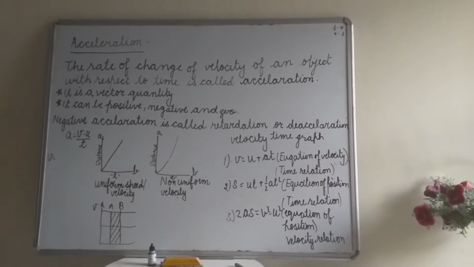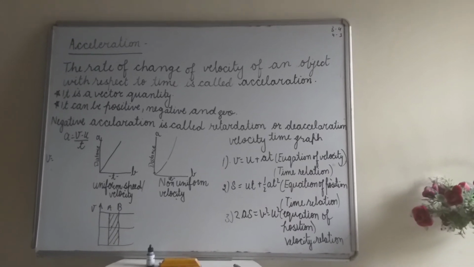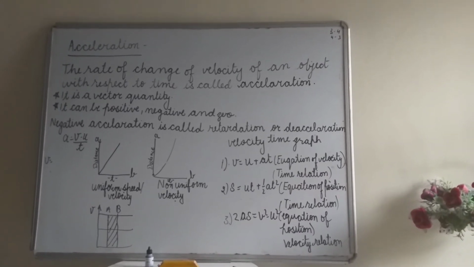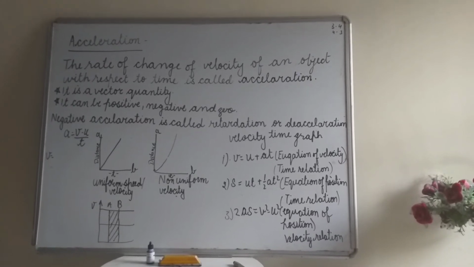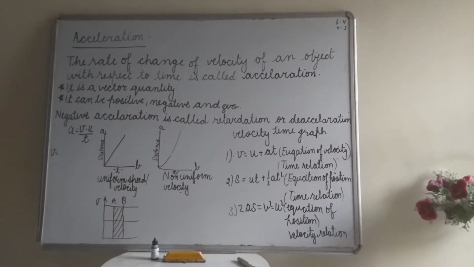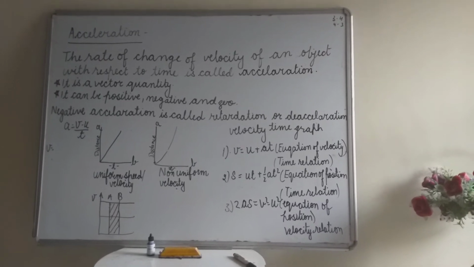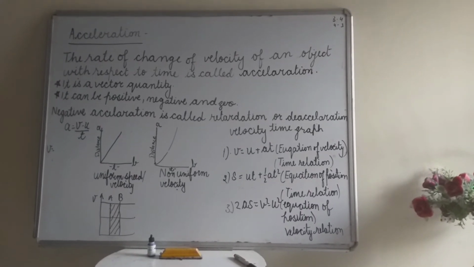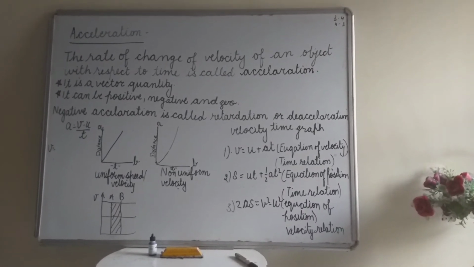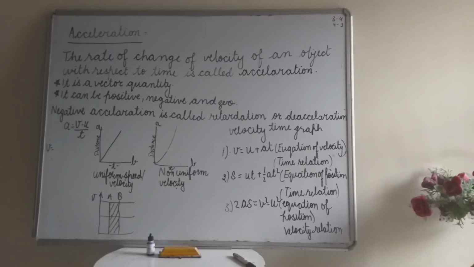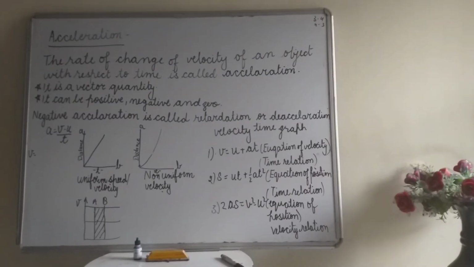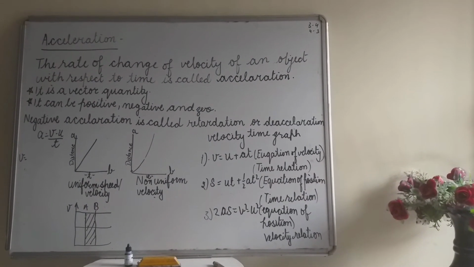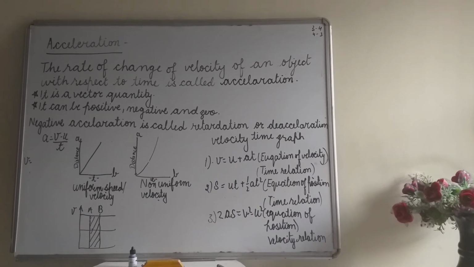Now the uniform speed velocity graph. If the speed is uniform, the graph will be straight. If the speed is non-uniform, the graph can be bent. So this is the graph of uniform velocity and non-uniform velocity. I will show you by doing.